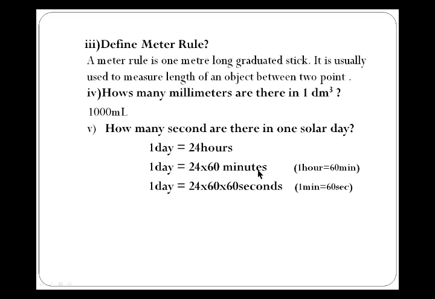Now we need the answer in seconds. We know that 1 minute is equal to 60 seconds, so this minute is exchanged for 60 seconds. By multiplying 24 by 60 by 60, we get the answer, that is 86400.